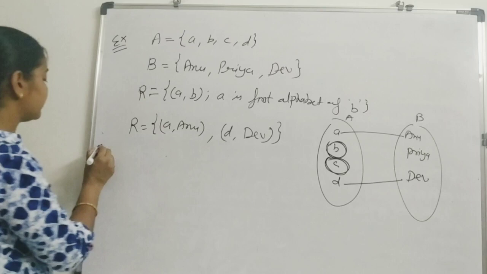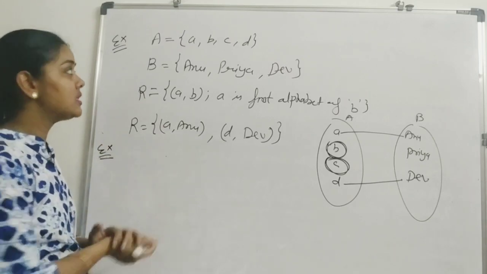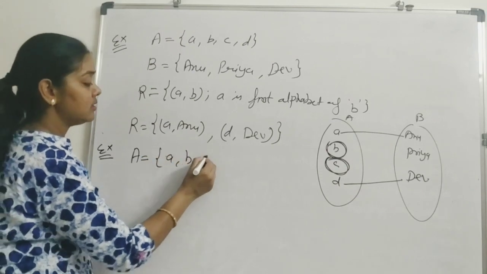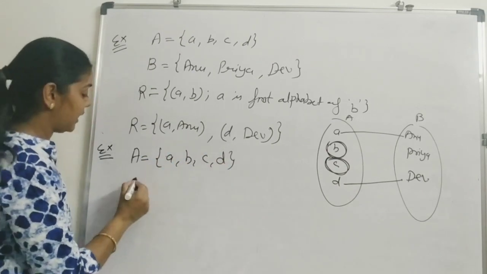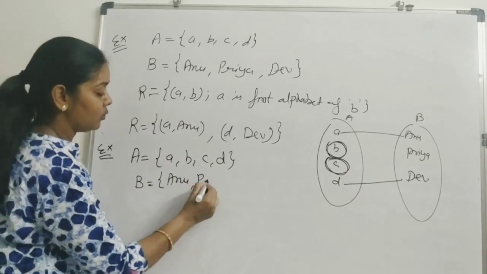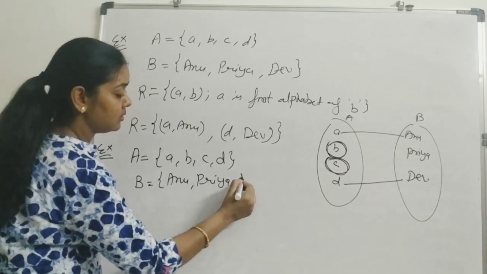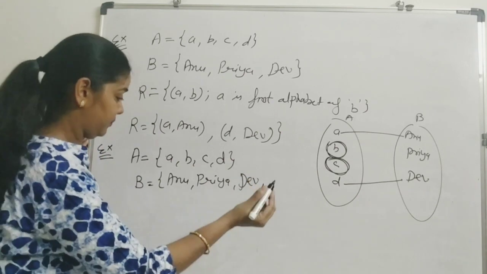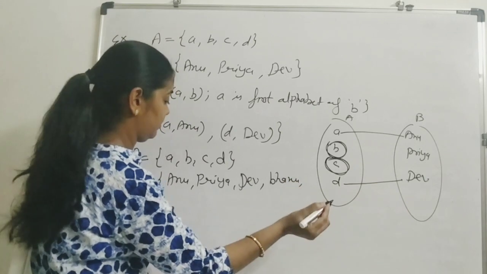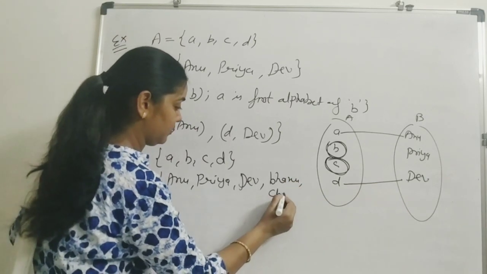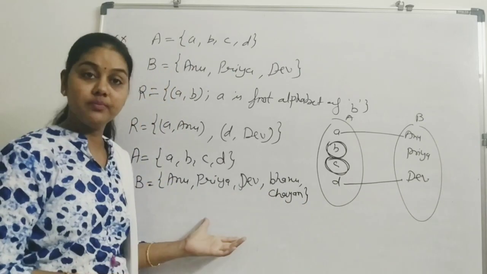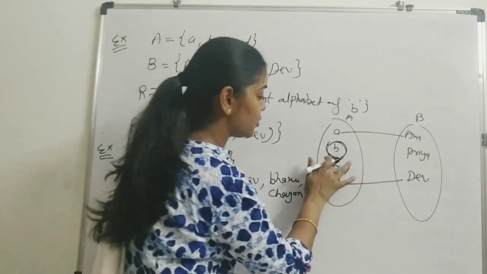Suppose that in the same example, I am giving something like this. A is like A, B, C and D, and in B I am having Anu, Priya, Dev, Bhanu, Chayan. Okay? Now what happened in this question?